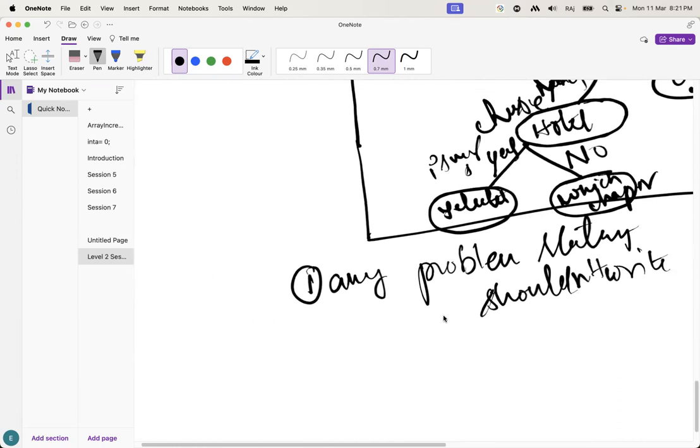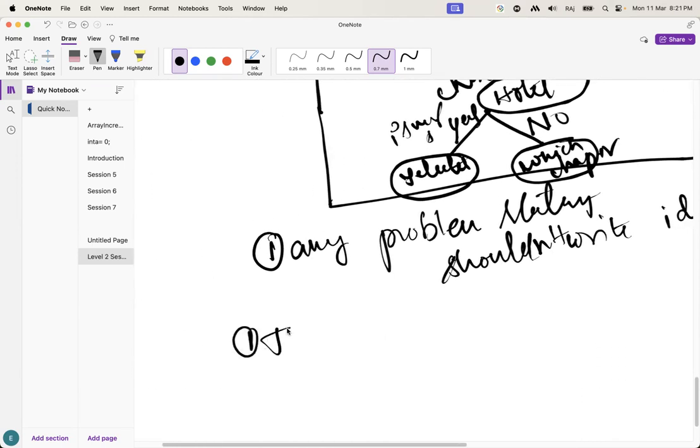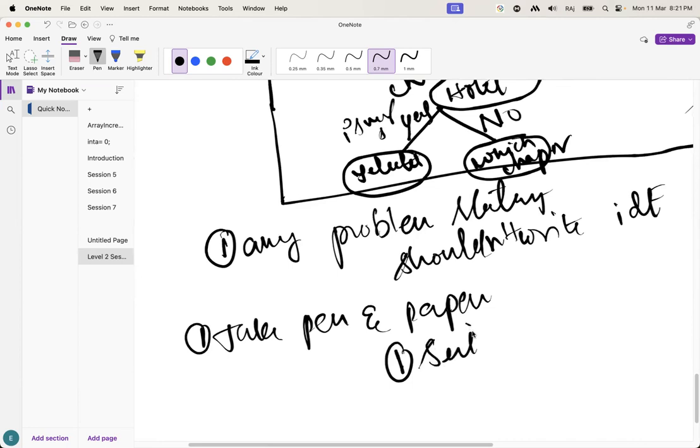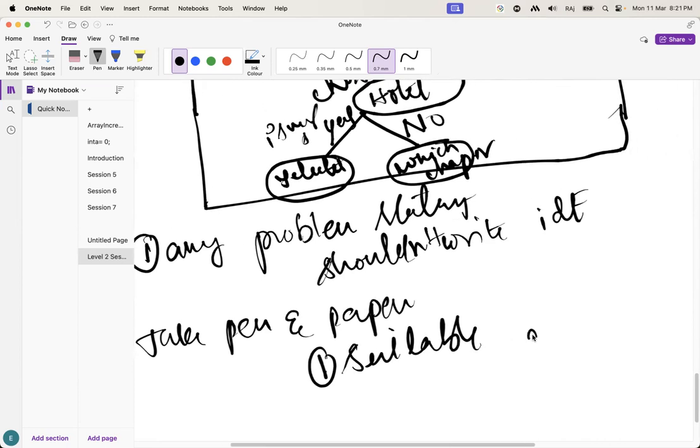First of all, you have to take pen and paper. You have to write a suitable algorithm.